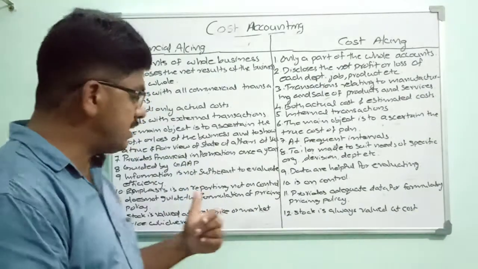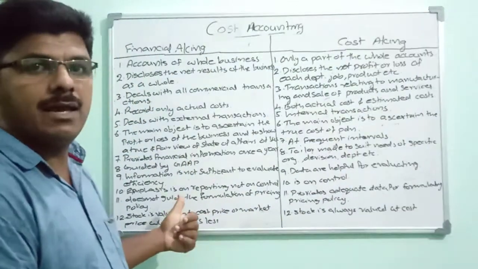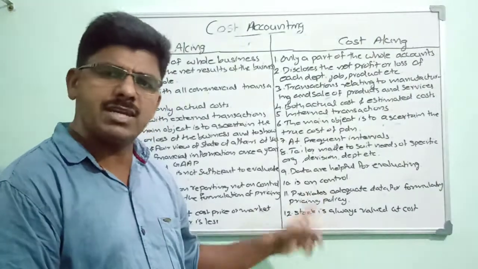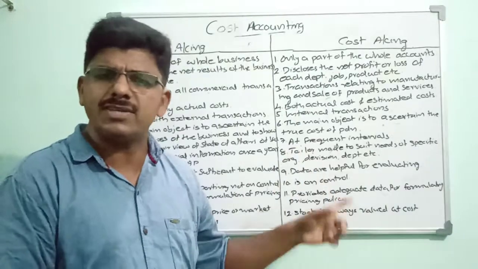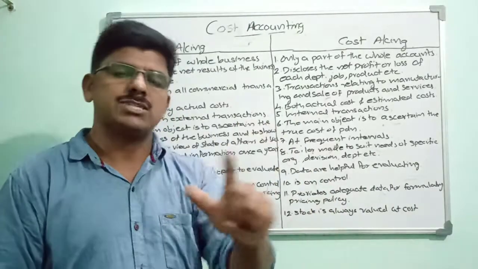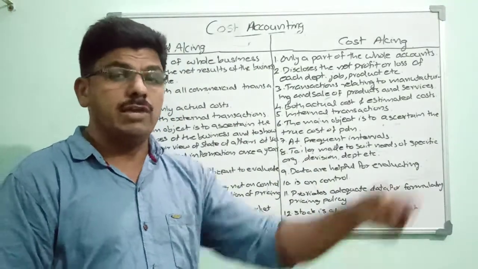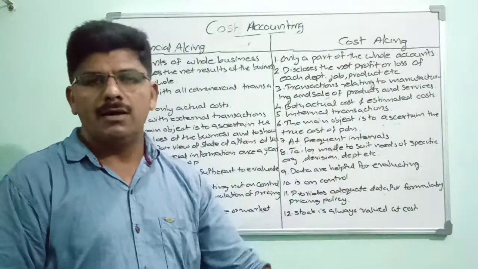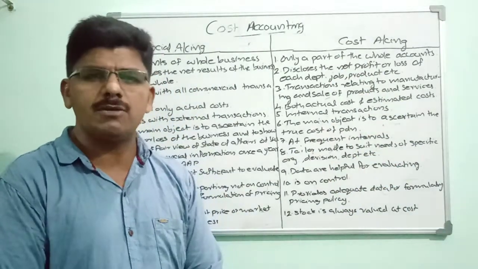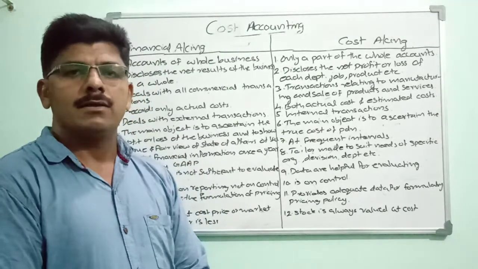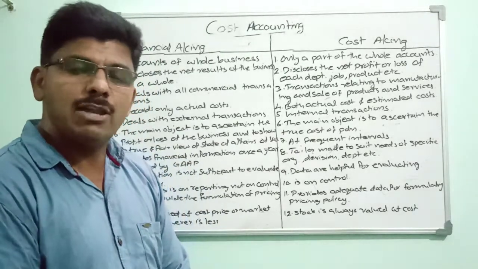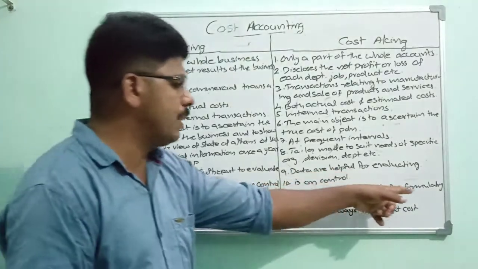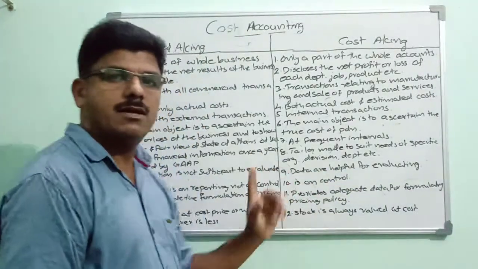This is not done by the financial accountant, but by the cost accountant. The cost accountant can give accurate and adequate information for fixing the selling price. If actual costs are correctly recorded and wastages are reduced to the maximum, then they can give valuable information for fixing the selling price. So it helps in formulating pricing policy.